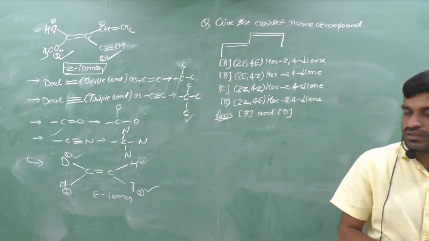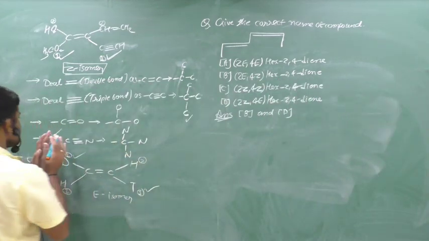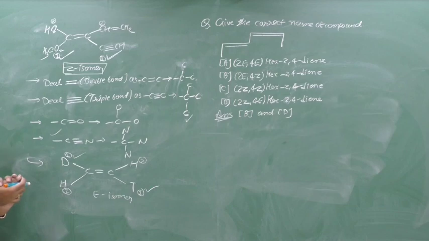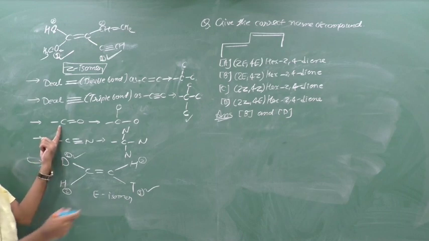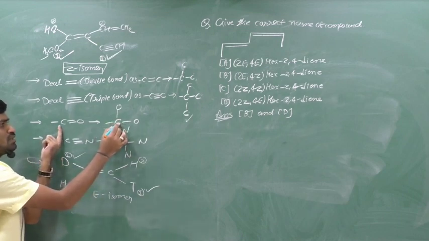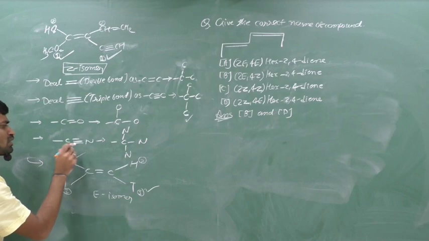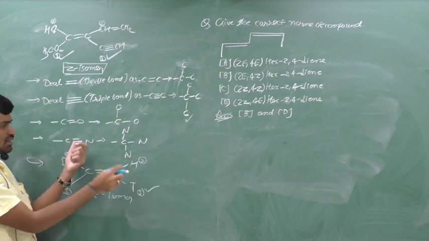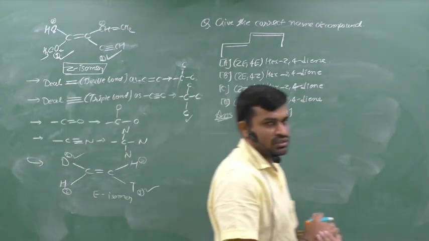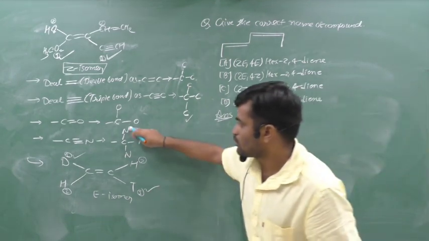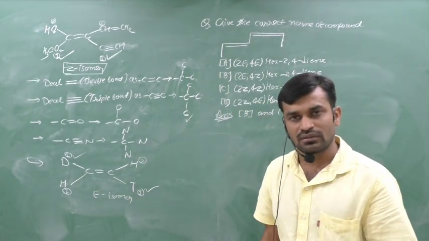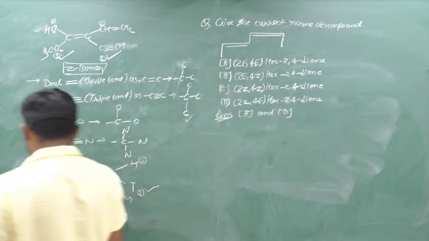Clear? Here we can think about some other examples of multiple bonds in the CIP rule. If we have carbon double bond oxygen, it means that this carbon is attached to another two oxygens, 1 and 2. Suppose we have carbon triple bond nitrogen, it means that this carbon is attached to another three nitrogens. We can draw nitrogen, nitrogen and nitrogen.